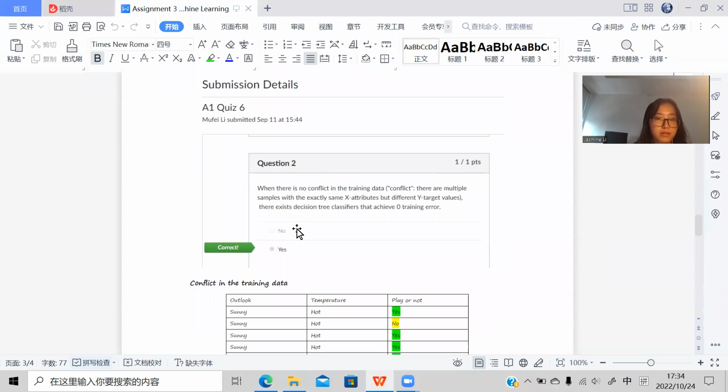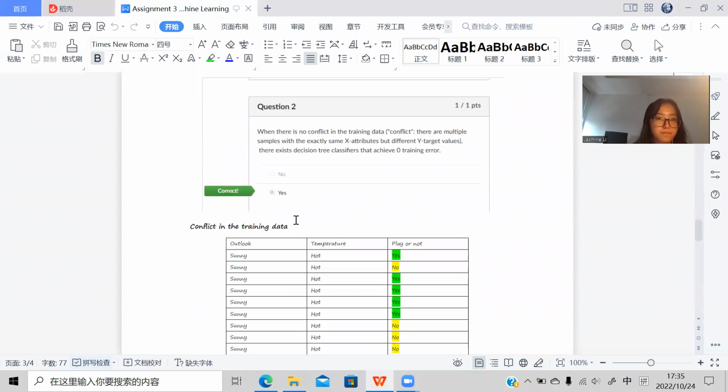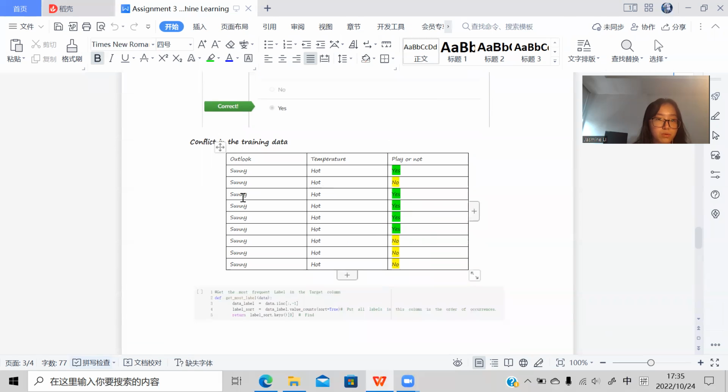The last quiz question. So this is about the relationship between no conflict and zero training error. So what is conflict? You can see this example.